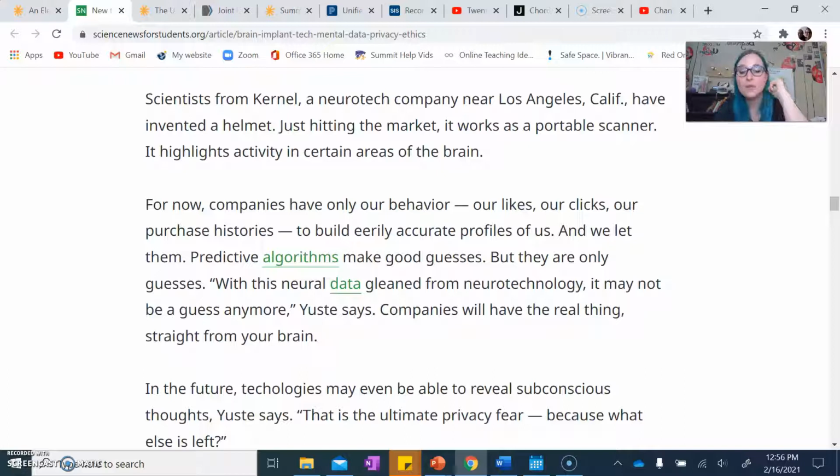For now, companies have only our behavior, our likes, our clicks, our purchase histories to build eerily accurate profiles of us, and we let them. Predictive algorithms make good guesses, but they are only guesses. "With this neural data gleaned from neurotechnology, it may not be a guess anymore," Just says. "Companies will have the real thing straight from your brain."